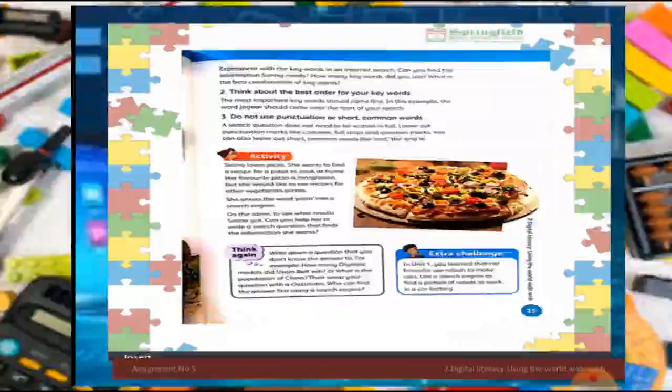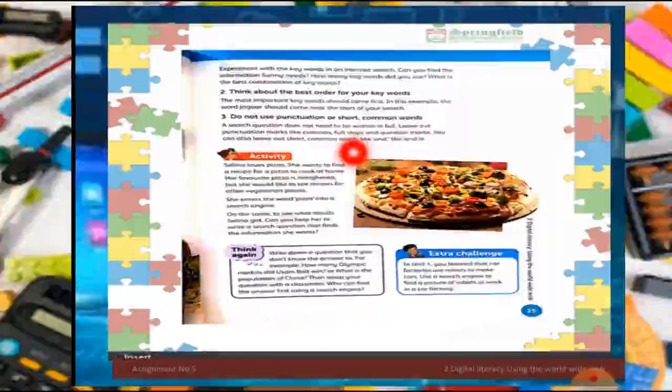How can we use punctuation marks? If I am writing something in inverted commas, in double quotes, it means that I want exactly the same words. Wherever these words are used, that website will be shown on the screen.